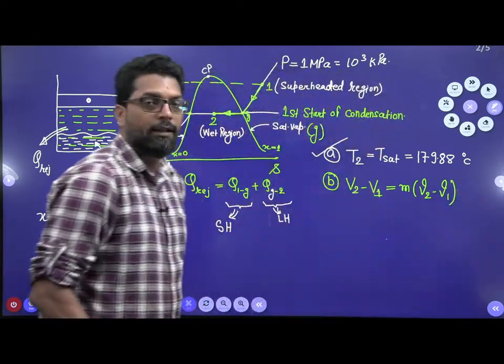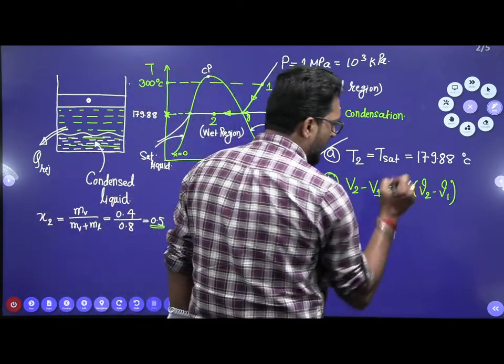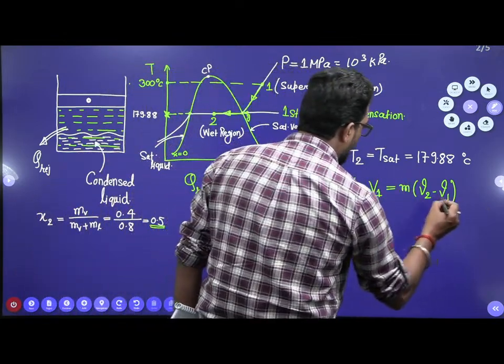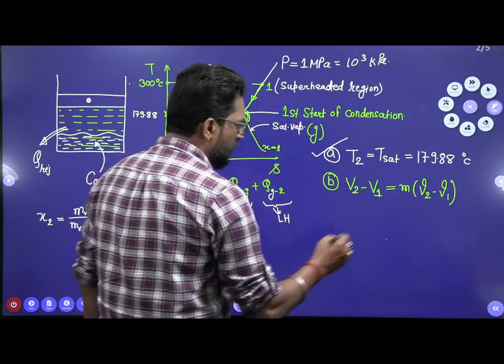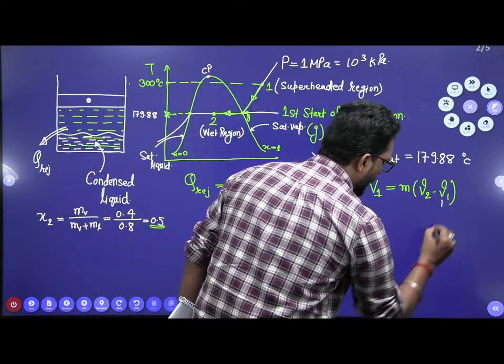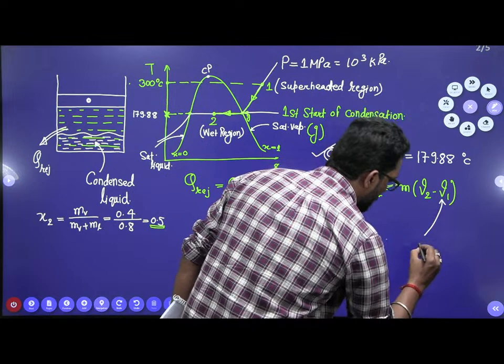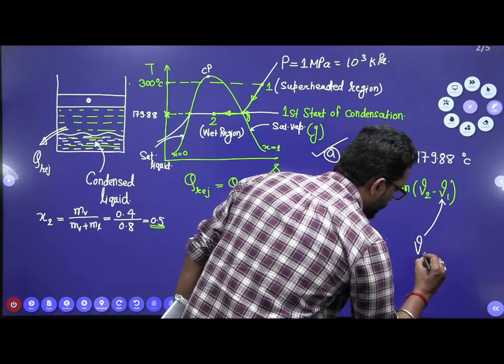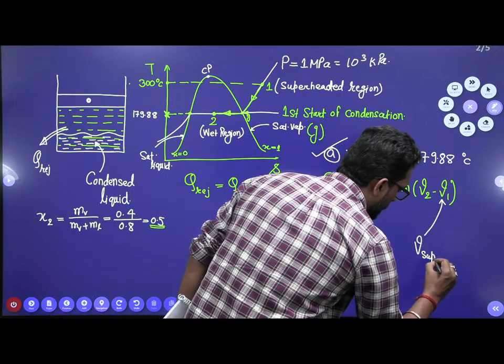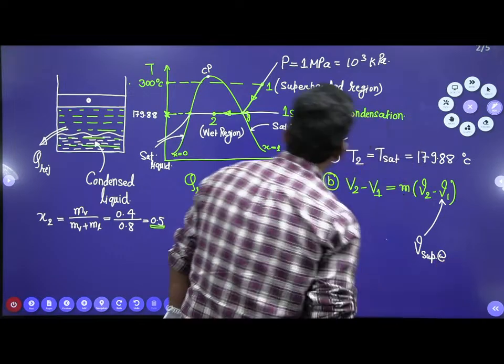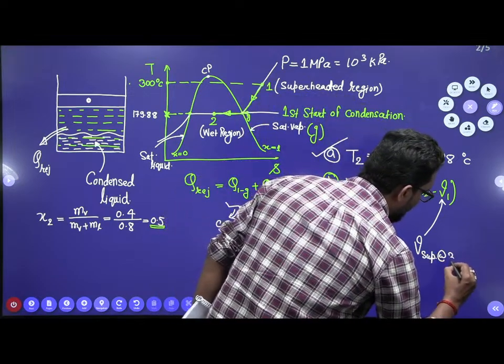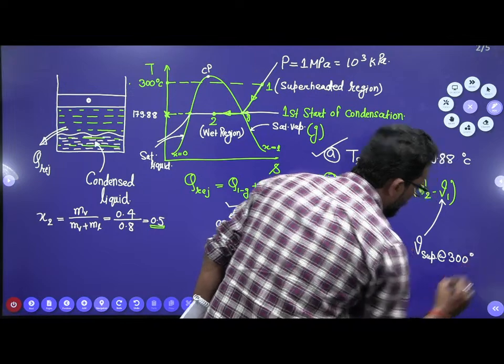Now we have a mass, and V1 is given. This V1 is V superheated at 300 degrees centigrade. It is given.